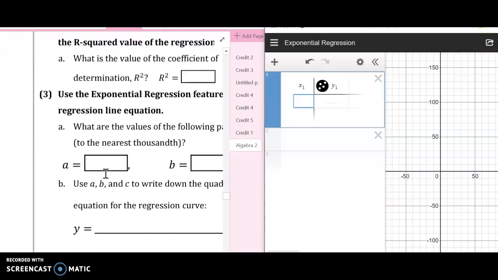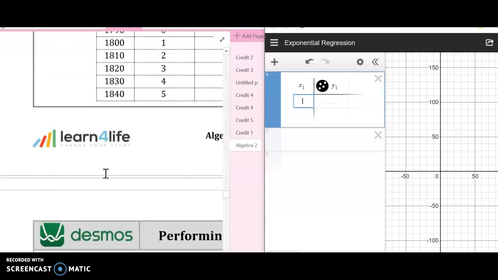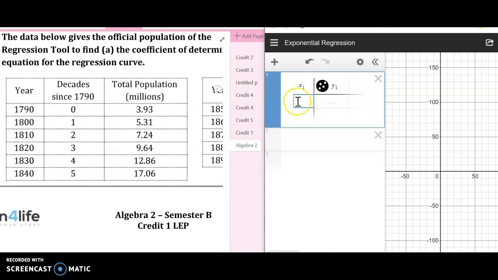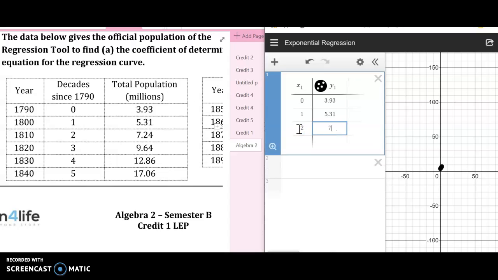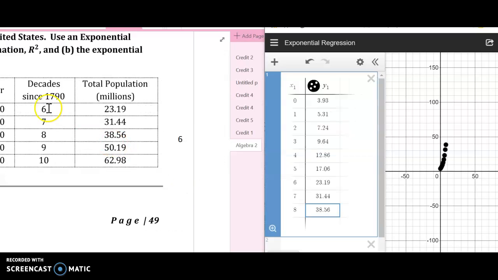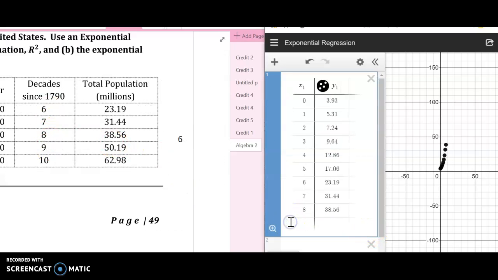Alright, so we're going to have to do it. Okay. So, 0, 3.93. See that? I'm just getting it from there. 1, 5.31. 2, oops, 2, 7.24. Okay, I'm going to pause the recording and just go through and add all of them, alright? Okay, I'm almost done. 9, 50.19.